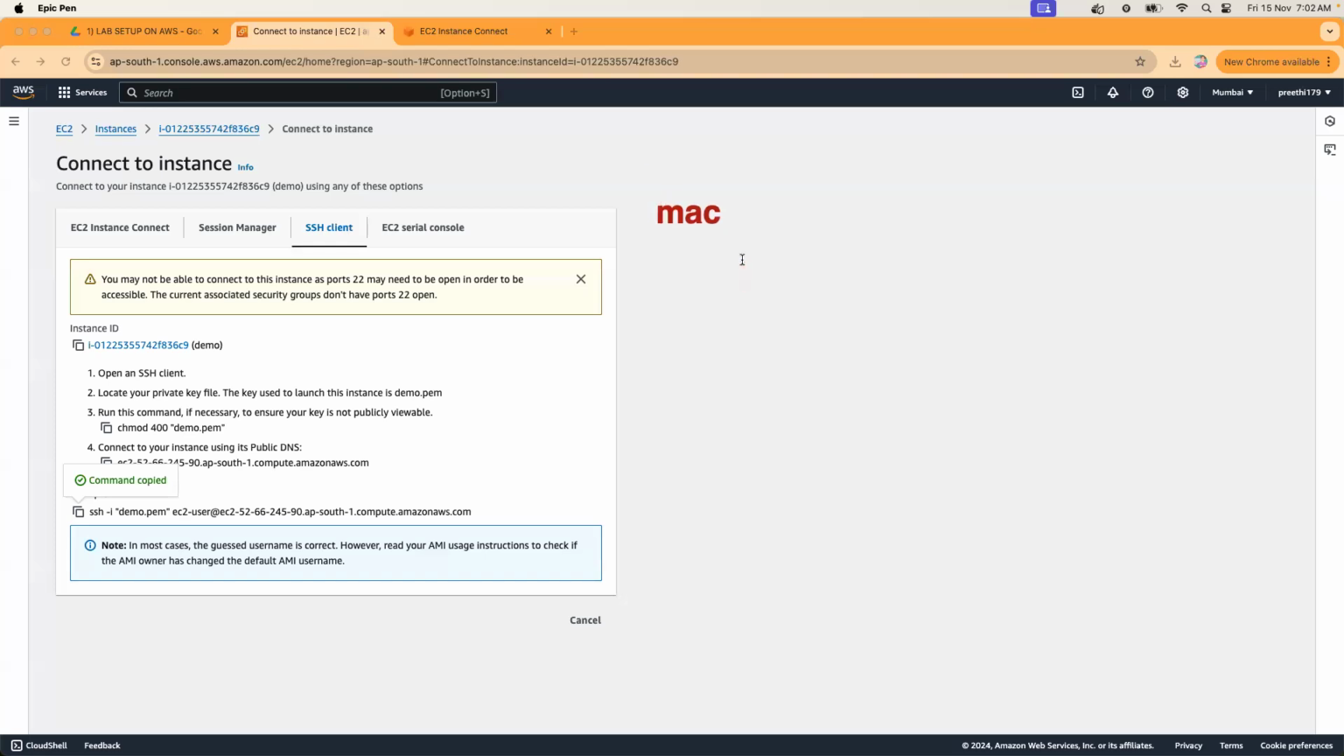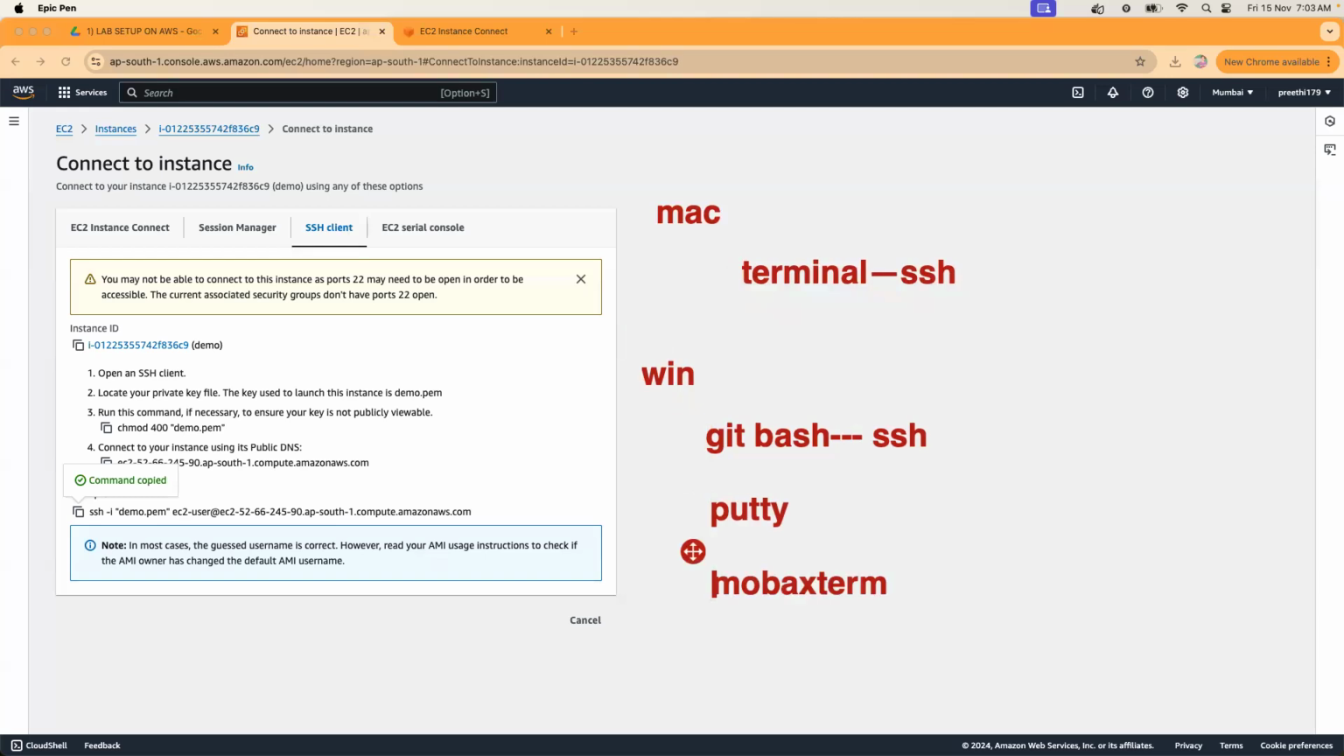I'm also writing here. If it is Mac, launch your terminal, run that SSH command. Okay. If it is Windows, launch git bash and again run the same SSH command. It should work. But if it is Windows, apart from git bash, you have different SSH clients like putty, mobaxterm. So if it is putty, steps are there, mobaxterm also same steps. And git bash and terminal use the PEM file which you downloaded during the creation of the instance.